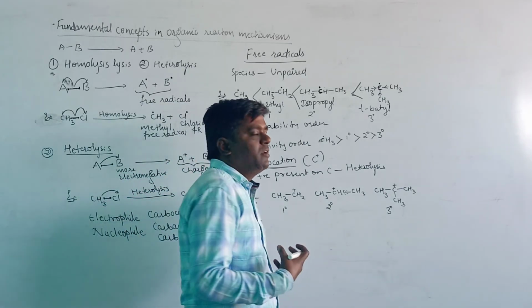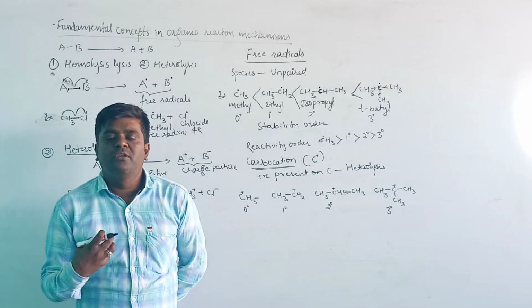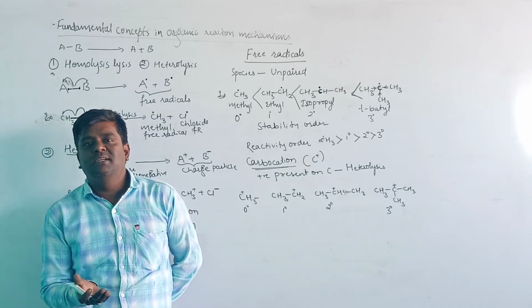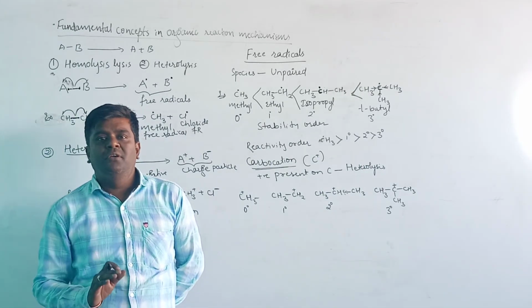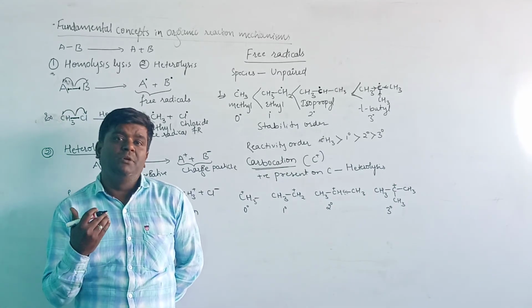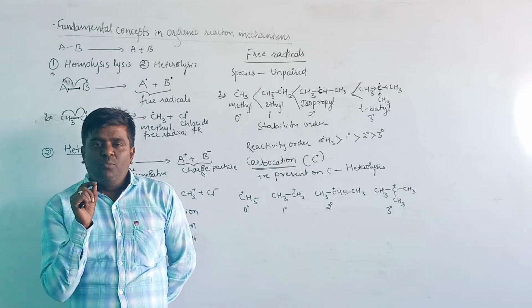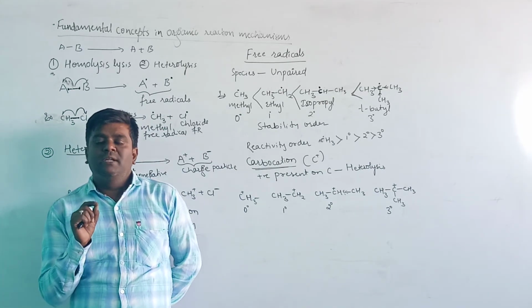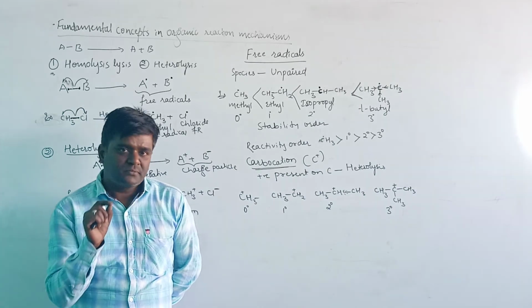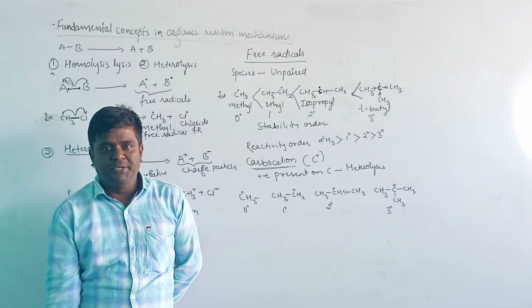The more electron releasing groups present in the carbocation, the greater will be the stability. Once again I will repeat the sentence: the more electron releasing groups present in the carbocation, the greater will be the stability.